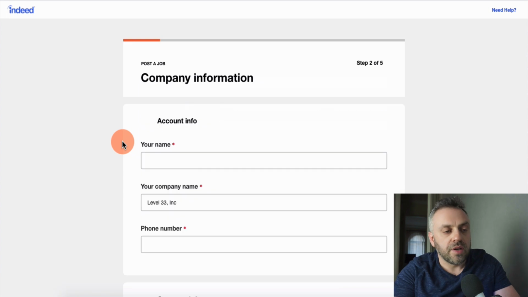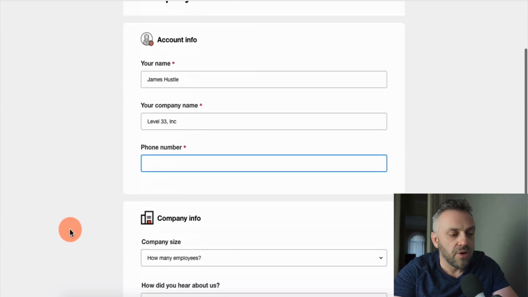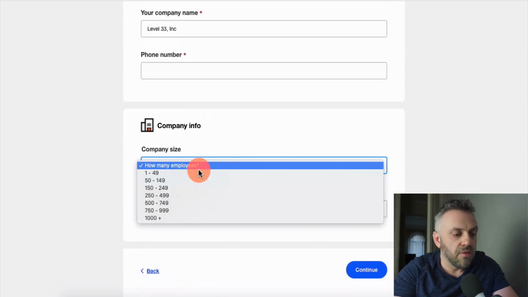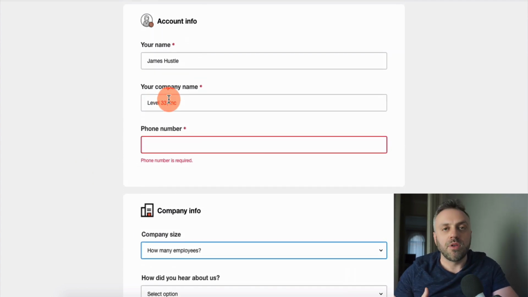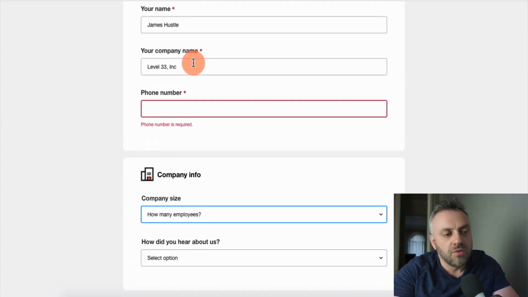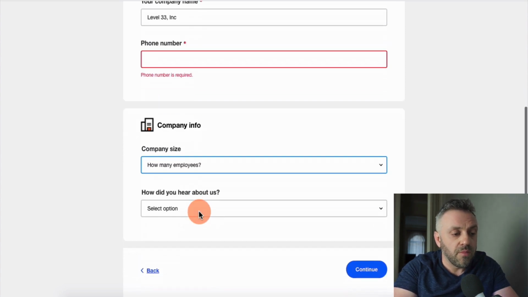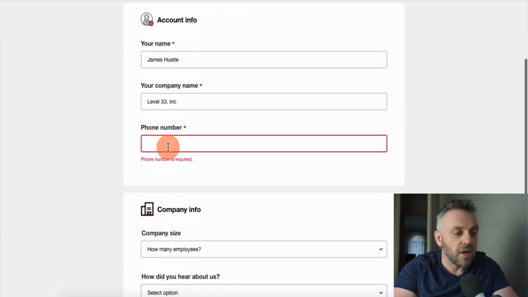The way it's going to work is that there are a couple of ways of doing it. We can create a name. You can put your name here, James Hustle. You can put your phone number here. You can put company info. This is the company, and remember, this is our company. We are a recruiter. We're not DoorDash. So you can put your company name. It could be a self-proprietorship, it could be a real company. In this case, I'm using my company name. Then you can continue the steps. I'm going to put my number here.